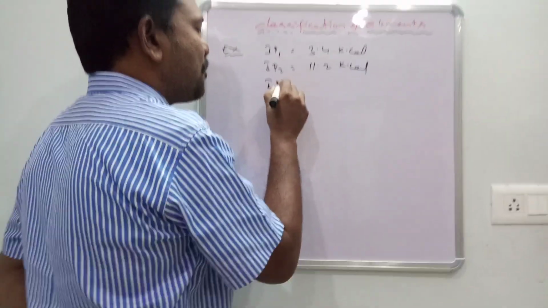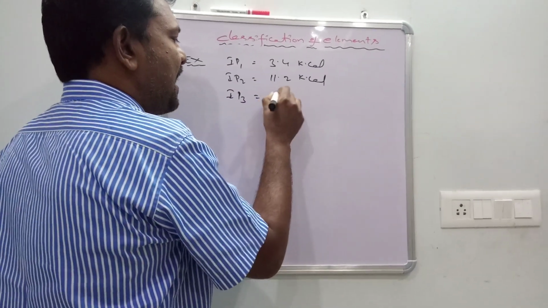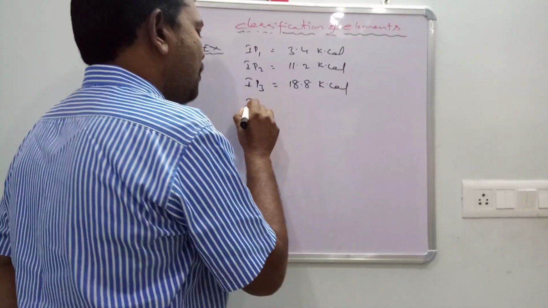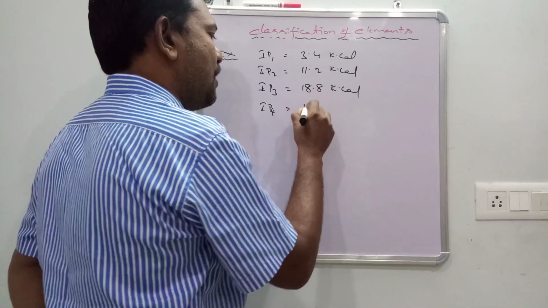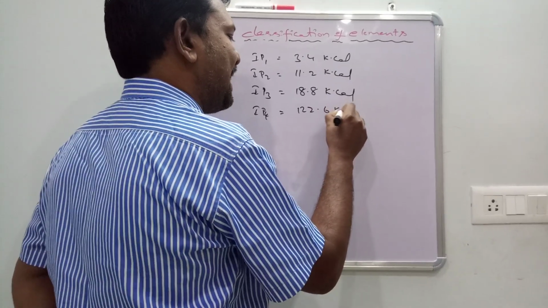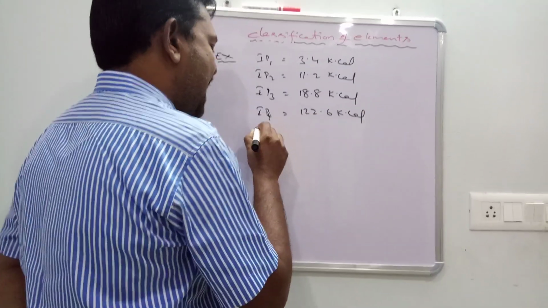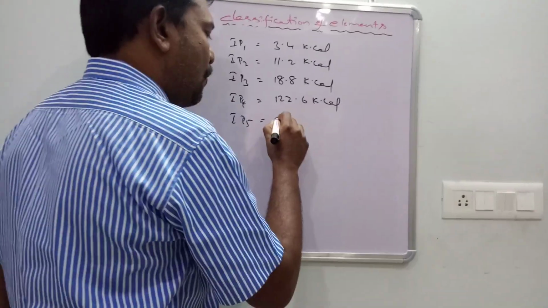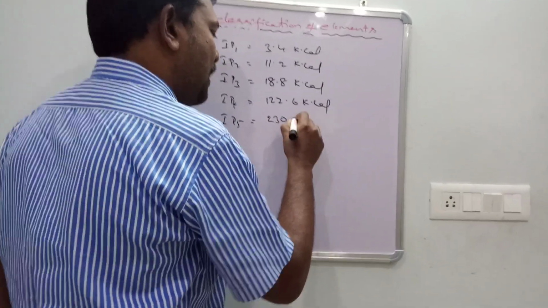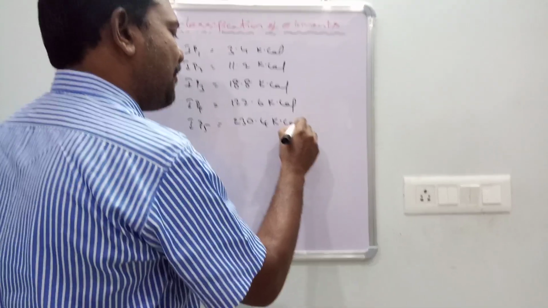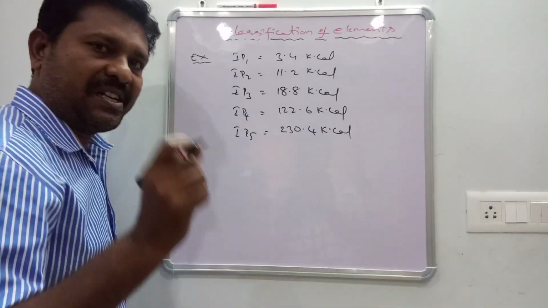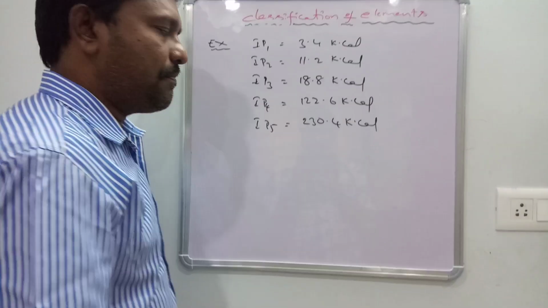Third ionization potential IP3 is 18.8 kilocalories. Fourth ionization potential IP4 is 122.6 kilocalories. The fifth ionization potential IP5 is 230.4 kilocalories of energy. These are the subsequent ionization potentials of one element.